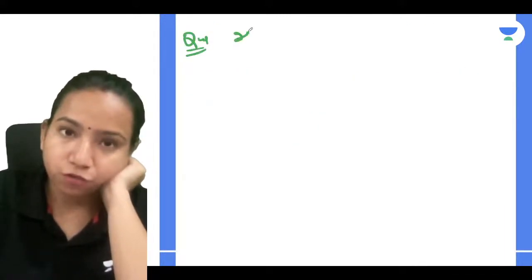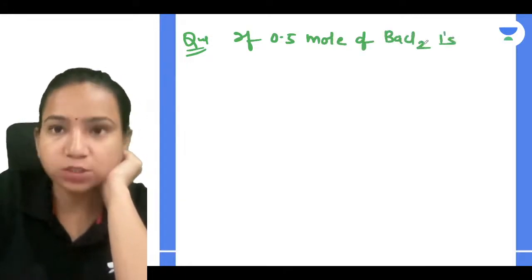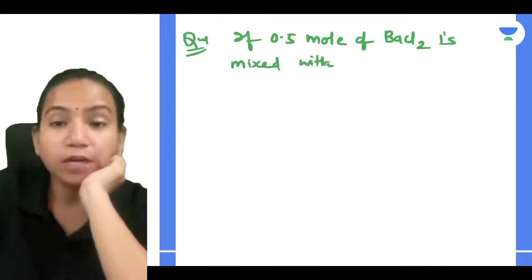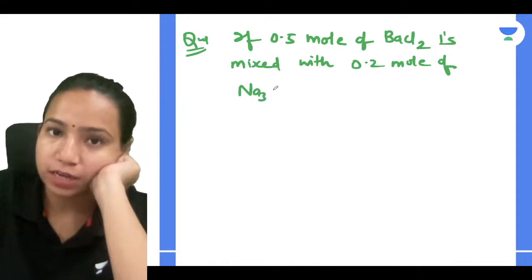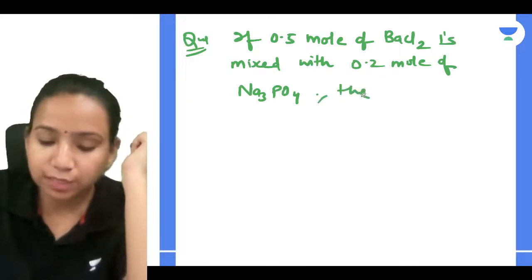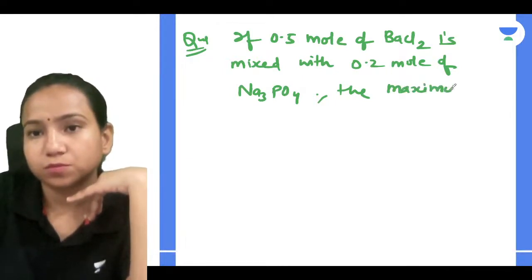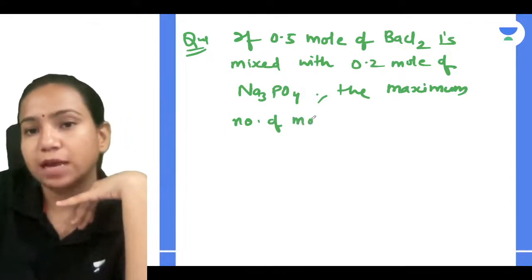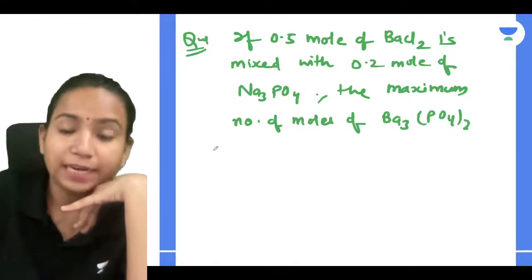The question is, if 0.5 mole of BaCl2 is mixed with 0.2 mole of Na3PO4, which is sodium phosphate, the maximum number of moles of barium phosphate that can be formed is